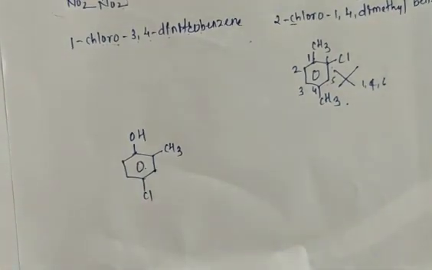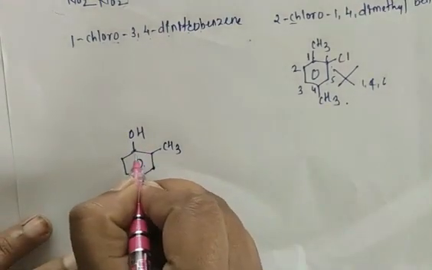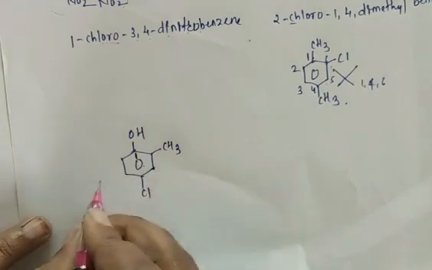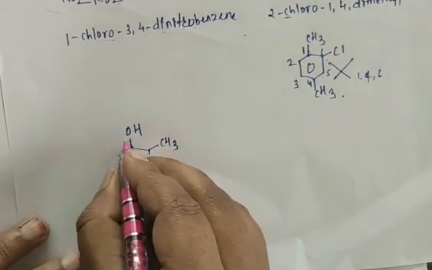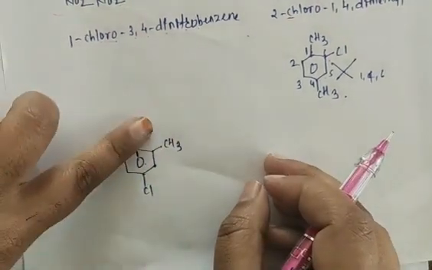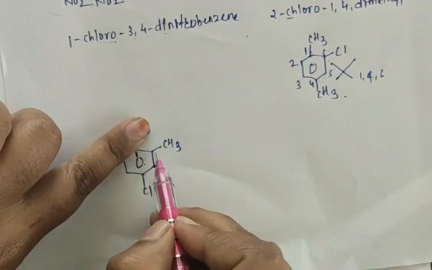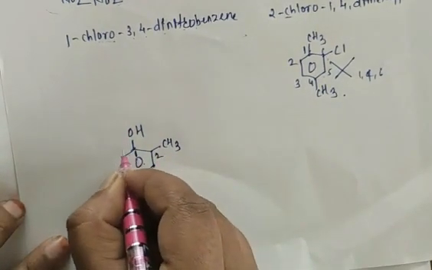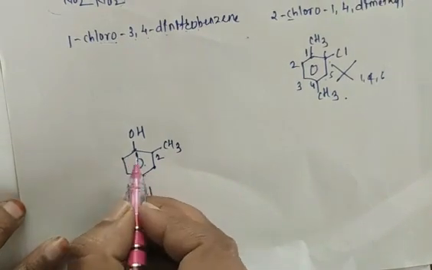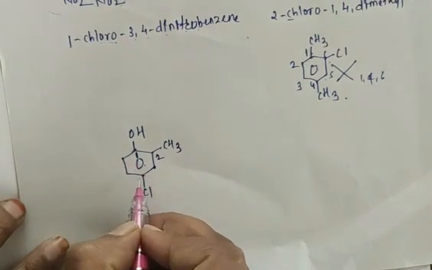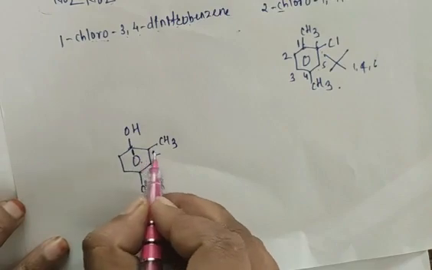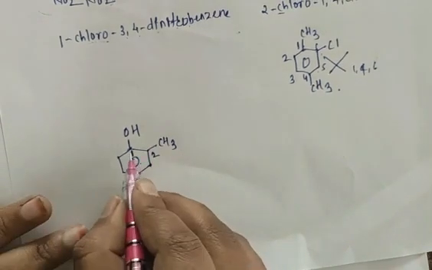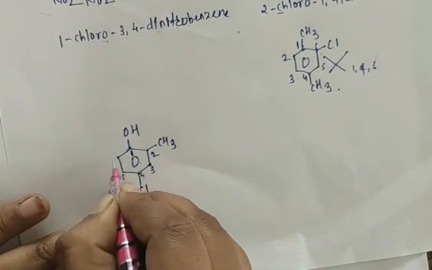Numbering starts from the carbon with the OH group. If OH were absent, you would start from the carbon with another substituent. Going one way, I get a substituent at the 4th position, but going the other way, at the second position. The substituents should have the lowest possible numbers, so 1, 2, 3, 4, 5, 6.